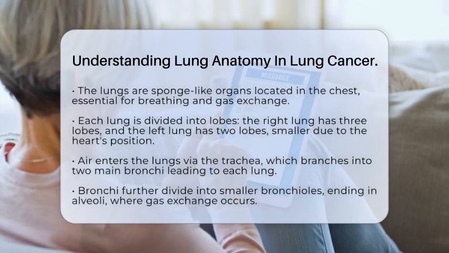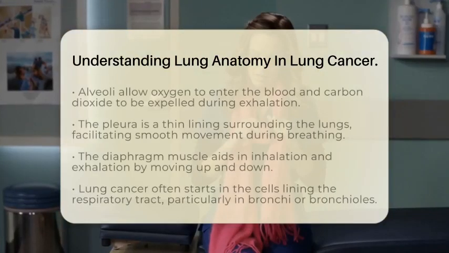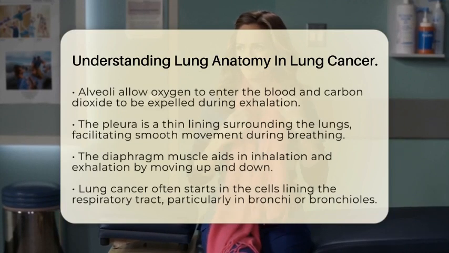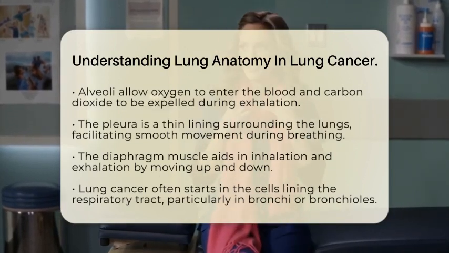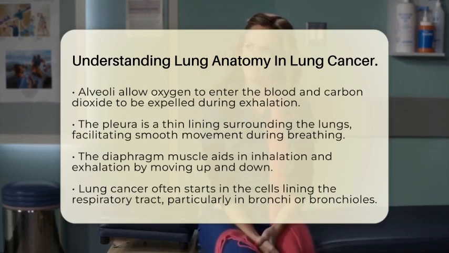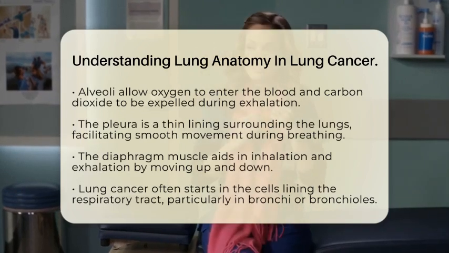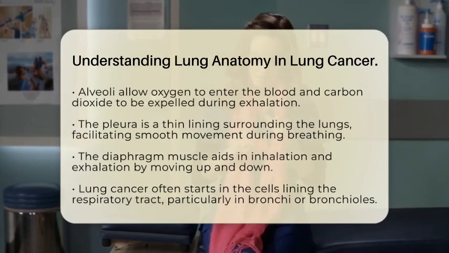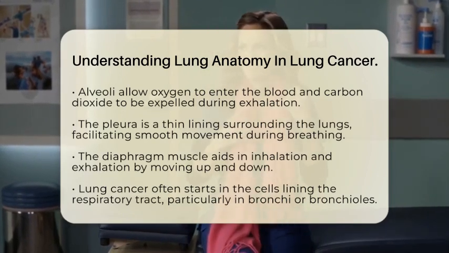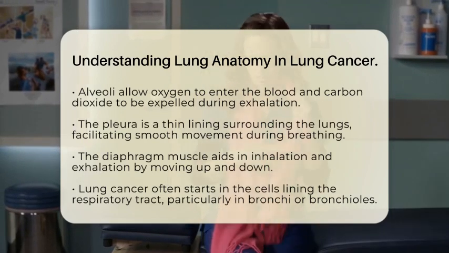during exhalation. Surrounding the lungs is a thin protective lining called the pleura, which allows smooth movement as we breathe. Below the lungs, the diaphragm muscle plays a key role by moving up and down to help us inhale and exhale. Now, when we talk about lung cancer, understanding this anatomy becomes very important.